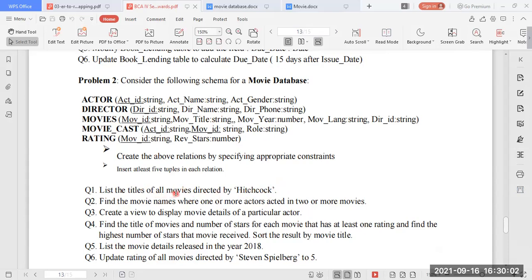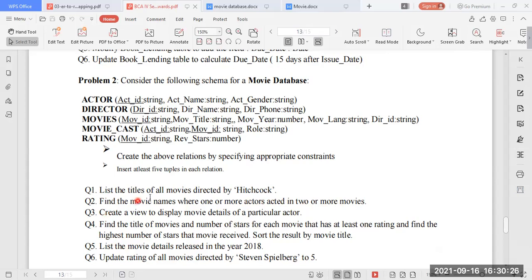So for all movies, if you have 2 movies, it is good. But in the movies table itself, at least give 2 values for Hitchcock, I mean 2 movies which were launched or directed by Hitchcock. Then find the movie names where one or more actors acted in 2 or more movies.